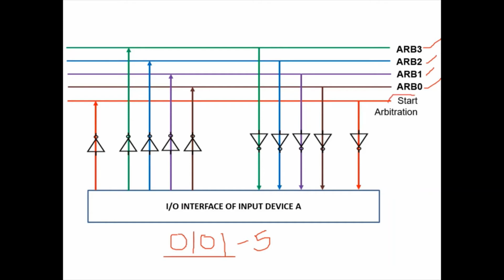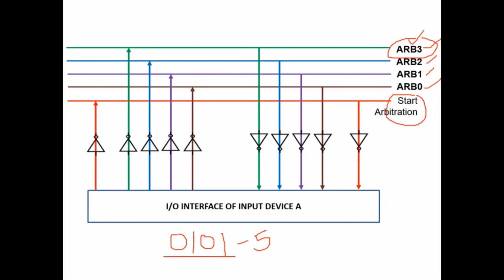Then there is one line called start arbitration. Now, initially, you can see there are NOT gates here. Every line has a NOT gate attached. We can neglect that NOT gate. For example, let us see arbitration line 3, which I have shown in green color.